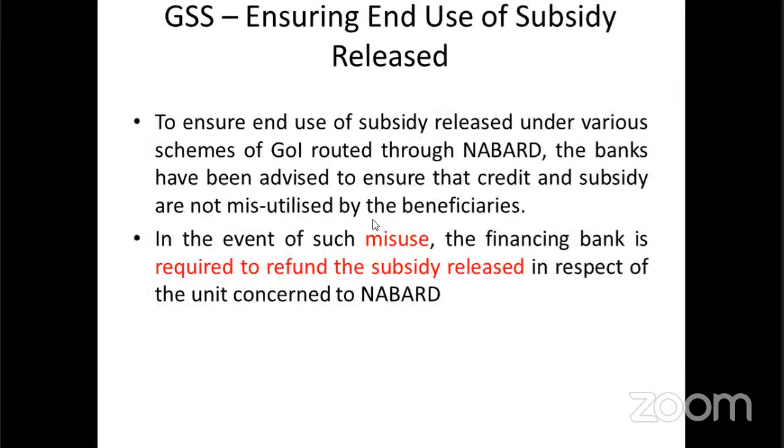In this GSS, ensuring end use of subsidy released. If there is a misuse, for example if a person gets a loan for a piggery shed, they are responsible for making the piggery shed, or otherwise they may use it for their own purpose, that is the misuse. If the misuse happens, then the bank that is responsible for giving the subsidy, a private or commercial bank, is responsible to repay the loan. So this scheme came: GSS, ensuring end use of subsidy released.